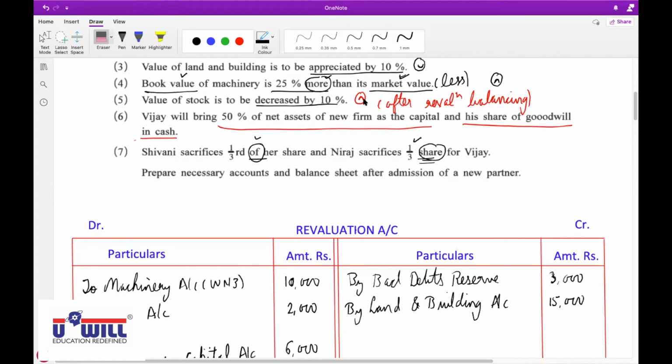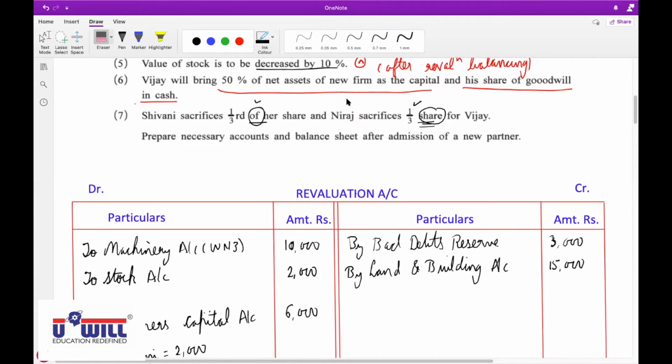Kinjal Mohit, unmute yourself. Kinjal, tell me, how will we do this? Vijay brings 50% of the net assets of the new firm as capital. Partners capital account, credit side minus debit side.